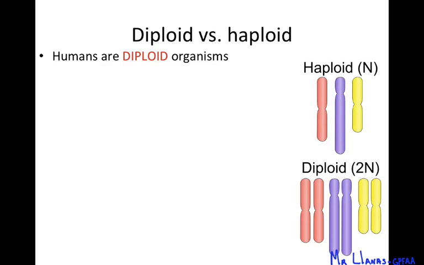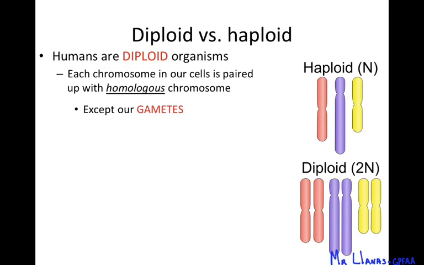Now the eggs and the sperm cells are called haploid cells. Every cell in our body except our gametes are called diploids, and that's because they each have two sets of chromosomes. Okay, so humans are diploid organisms. What that means is that every chromosome is always paired up with the homologous chromosome, or a similar chromosome. If you look at these chromosomes, these two are paired up, and they look identical in this picture, but they're similar. These two are paired up, and they're similar. They're homologous chromosomes, okay?